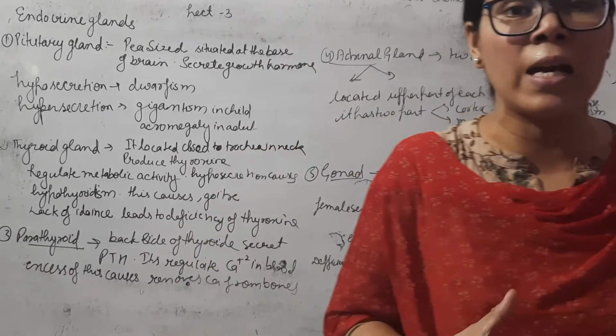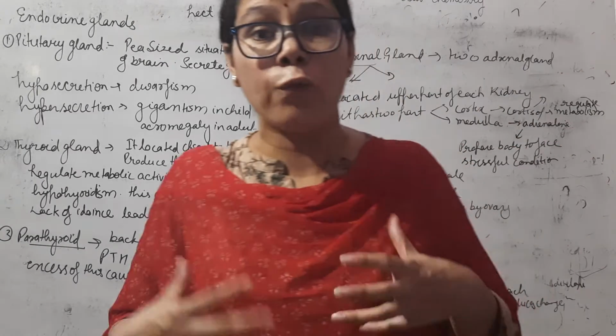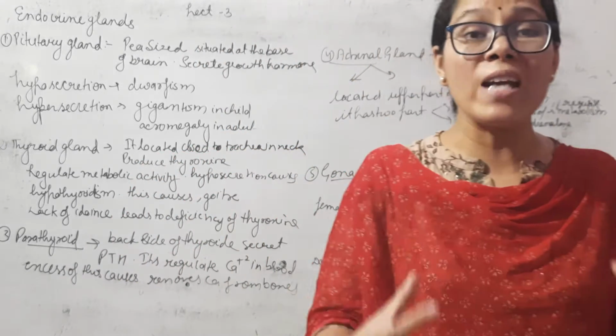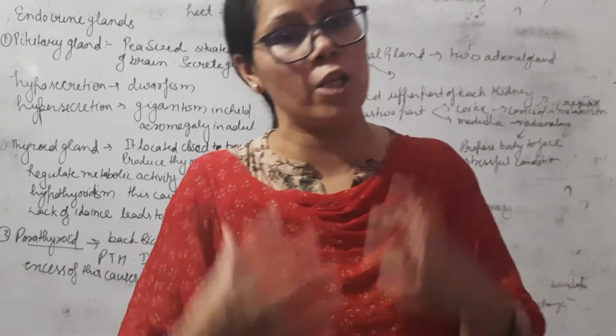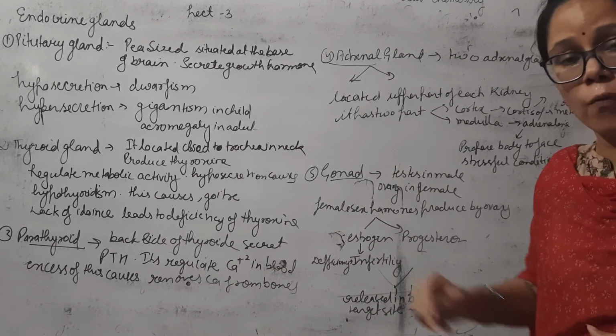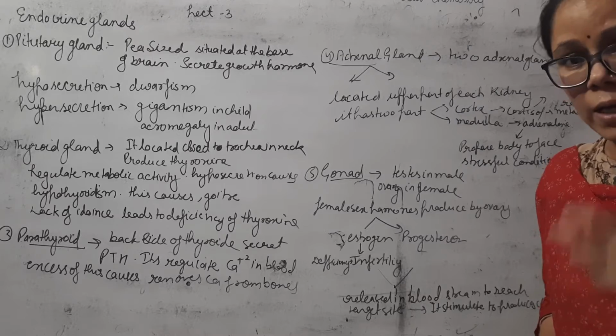In any panic condition, this hormone prepares our body to face it. So this is the adrenal gland which secretes two types of hormone, cortisol and adrenaline.